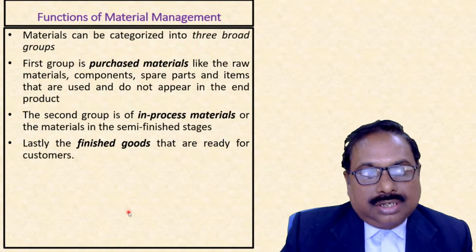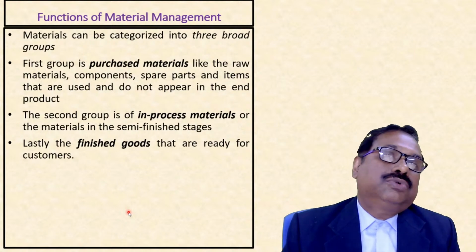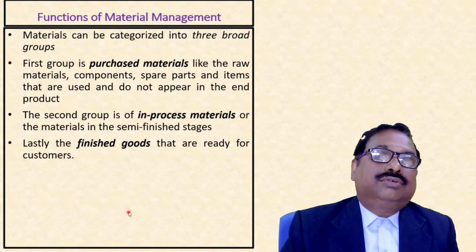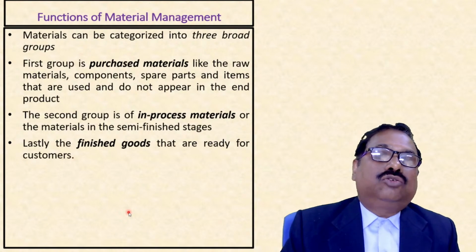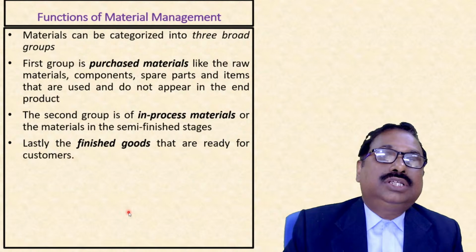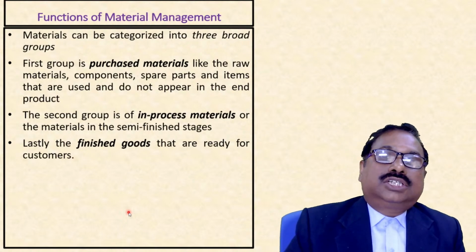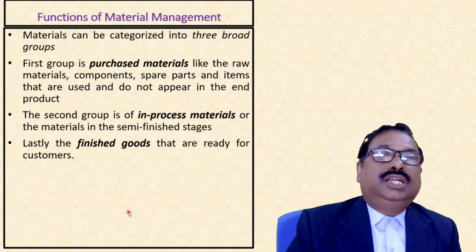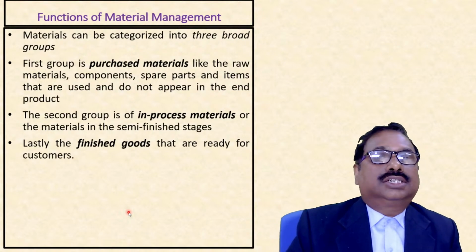Take for example tires. Maruti is not manufacturing tires. Suppose it is taken from MRF. So for MRF, this tire is a finished product output, but for Maruti this is a component, right? So these are all purchased materials like raw materials, components, spare parts. So suppose, take the example of steel industry, the raw materials are like iron ore, coal, etc.